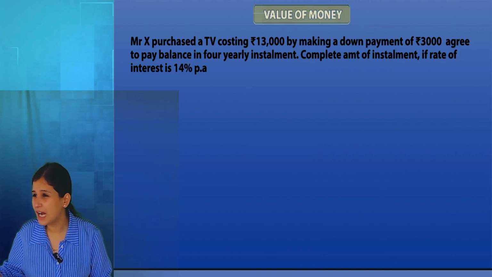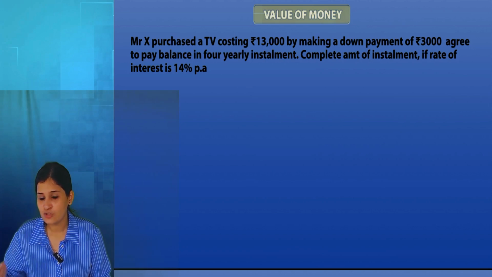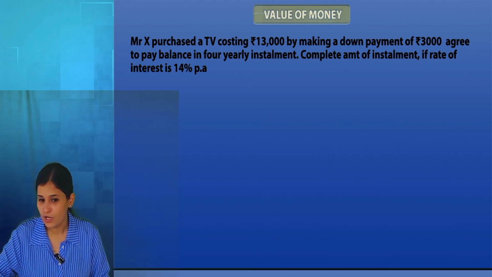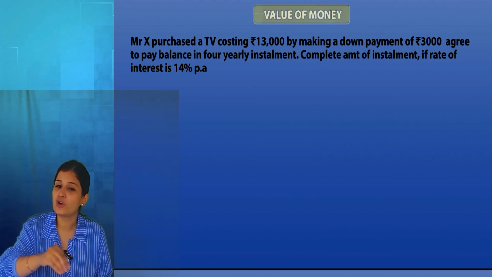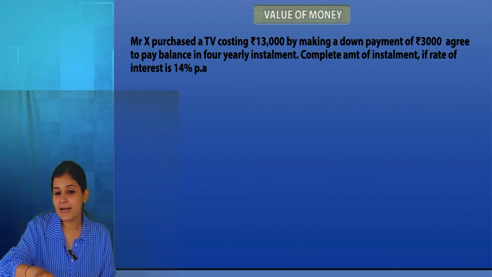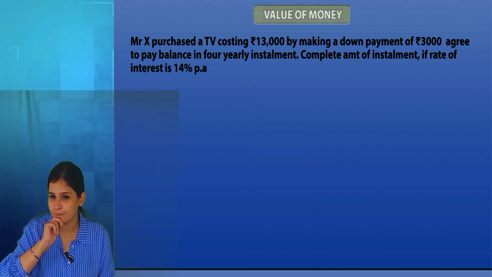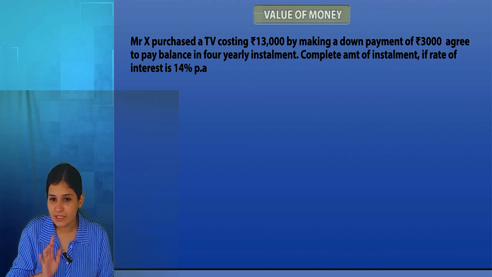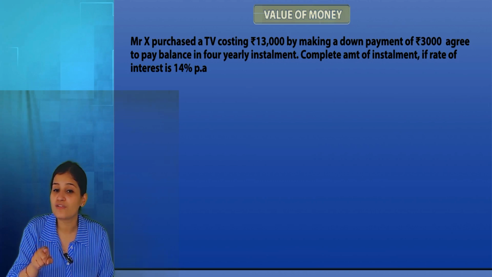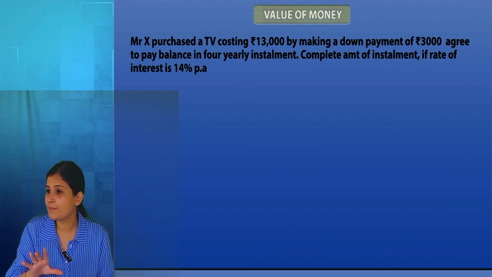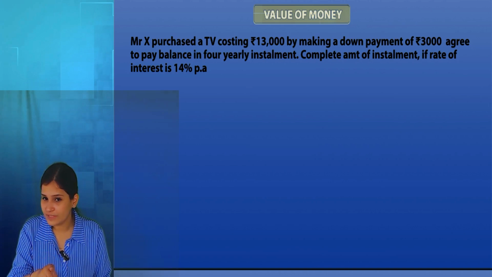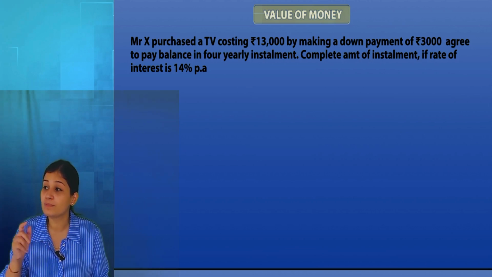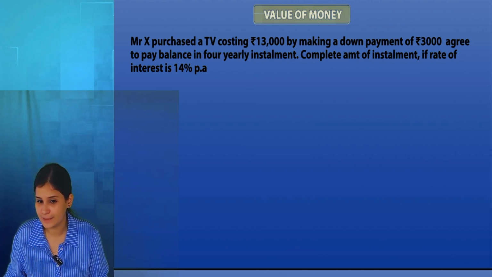Usually when we are buying a car or a house, that is what we do, right? The amount that I have in cash with me right now, I'll make that payment as the down payment. Whatever is the remaining amount, I'll take a loan for that. So here the TV was costing 13,000. I made a down payment of 3,000, so 10,000 is still left. I'm going to take a loan of rupees 10,000. The remaining amount becomes my loan, which I'm going to pay by yearly installment. So it is going to cost me more than 10,000 because the interest will also get added. Yes or no, guys?